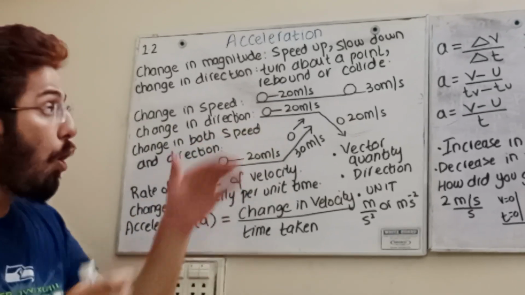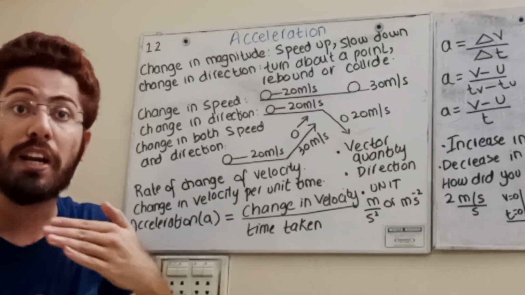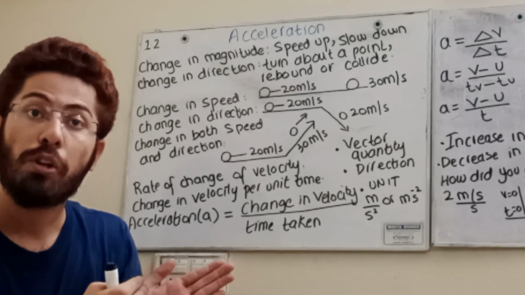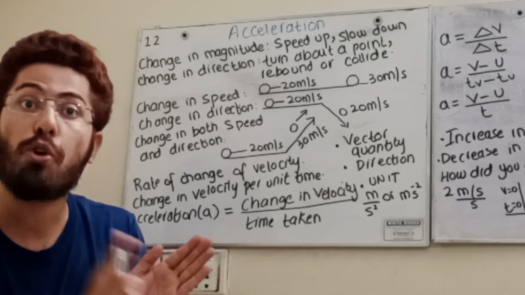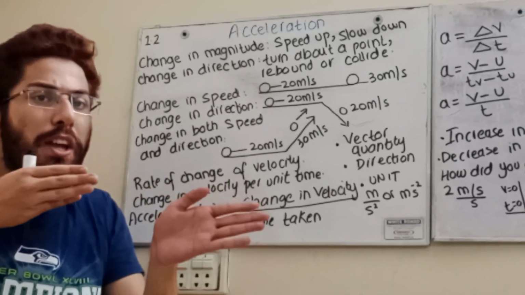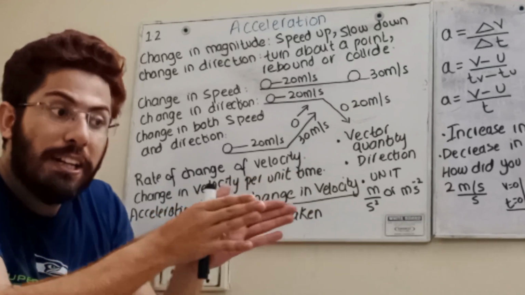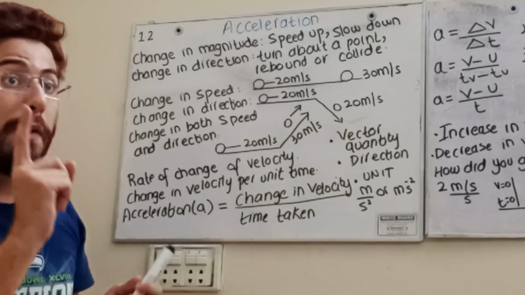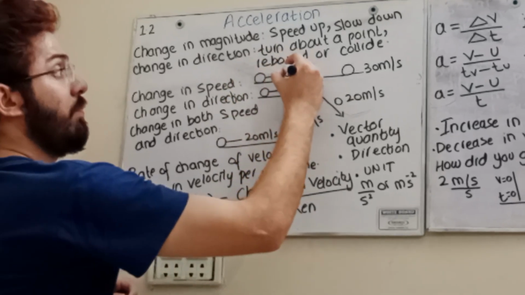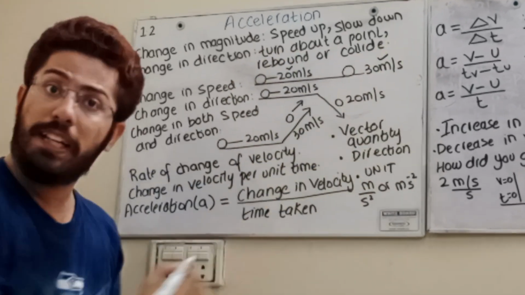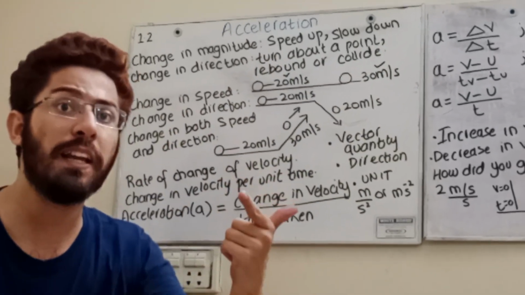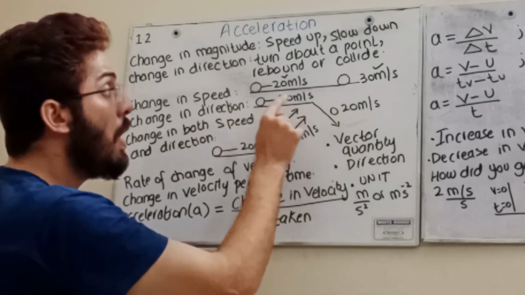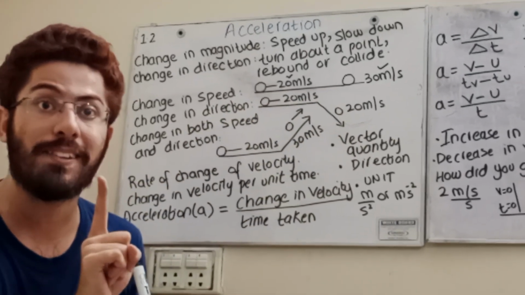Let's suppose the body has changed its direction, turned around, changed the direction from towards north or south. Let's suppose the body is moving in a straight line, then turns around. See, now do remember one thing, student. Here magnitude is increased, value has been increased, but here you will see that magnitude will not be increased.